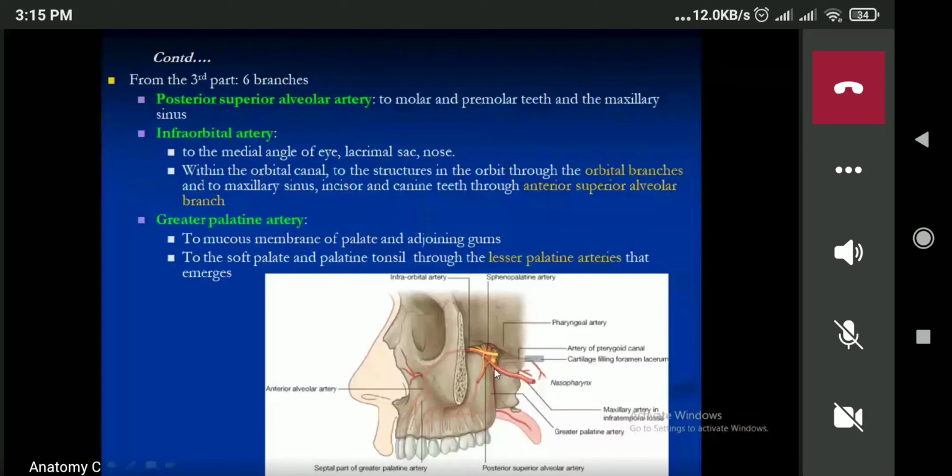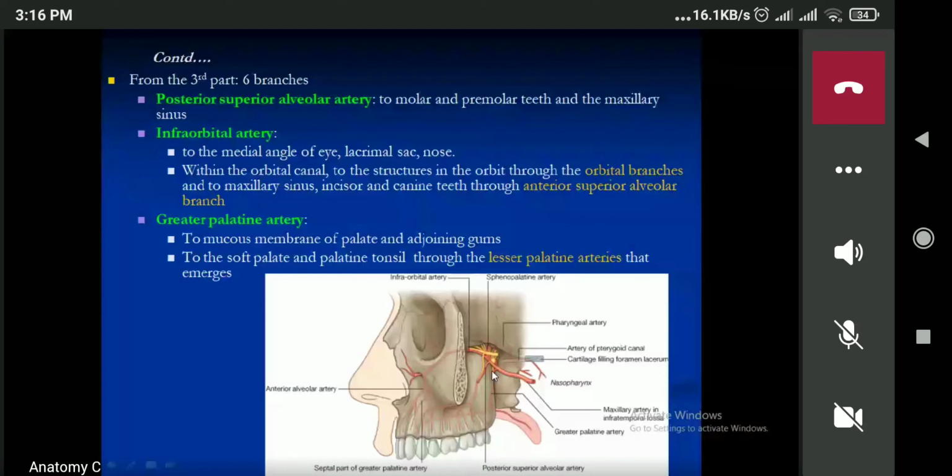And the last one, this artery will enter into the nasal cavity through a foramen which is present on the medial wall of pterygopalatine fossa. अब तपाईँले यदि practical recall गर्नुभएको भए, the medial wall of the pterygopalatine fossa is formed by the perpendicular plate of palatine bone. In the perpendicular plate of the palatine bone, we have the foramen known as sphenopalatine foramen.